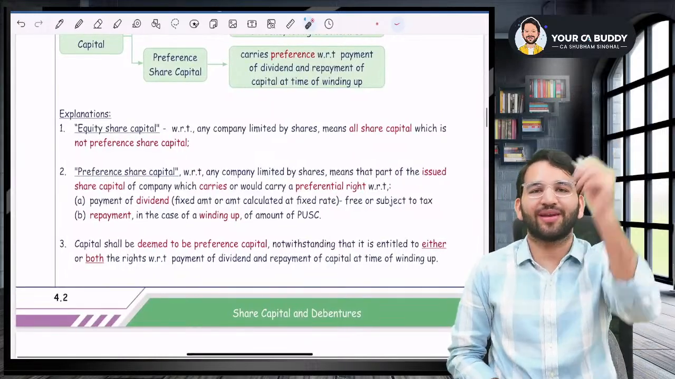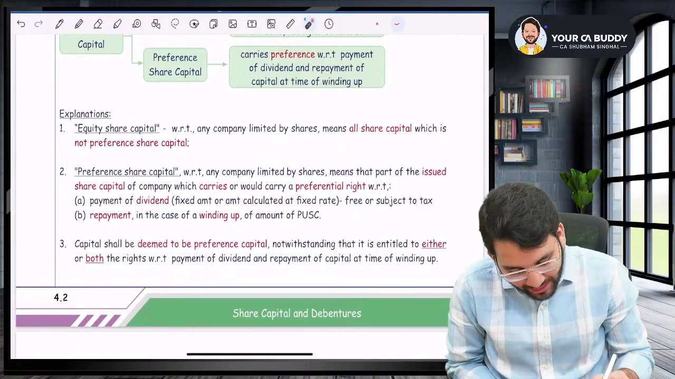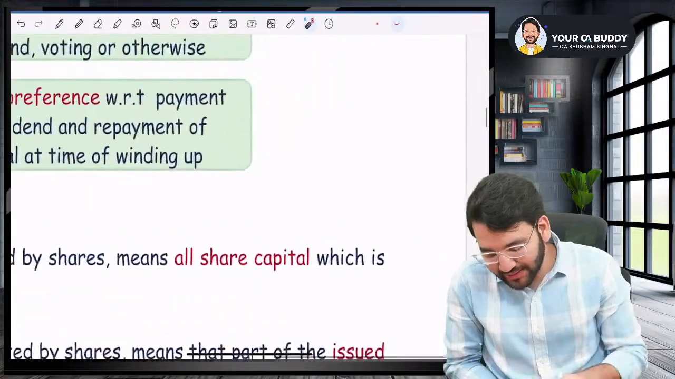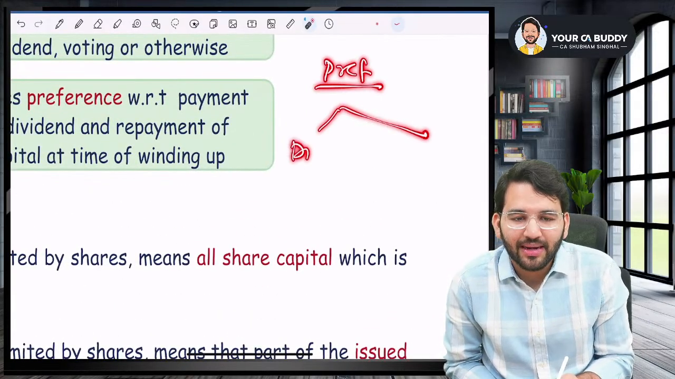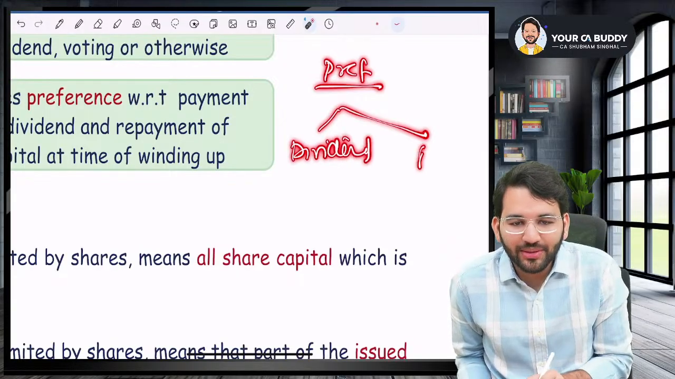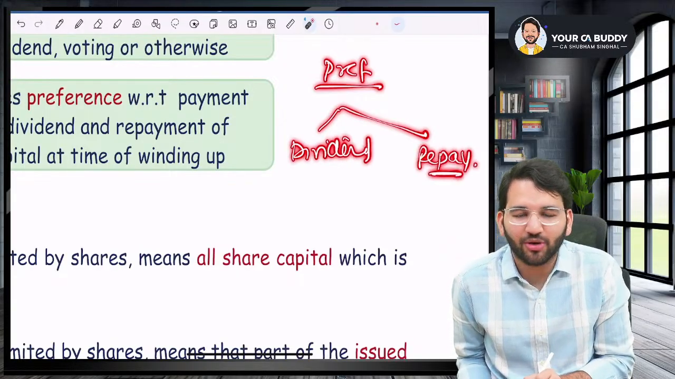Now listen to me very carefully, guys. If, for example, I told you that in preference shares there is preference of two things: number one is dividend, and number two is repayment on winding up. Correct? Repayment on winding up.